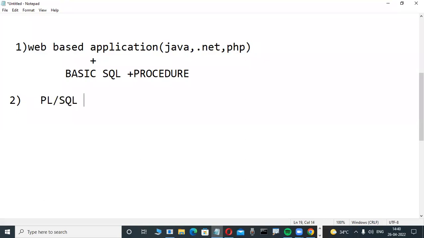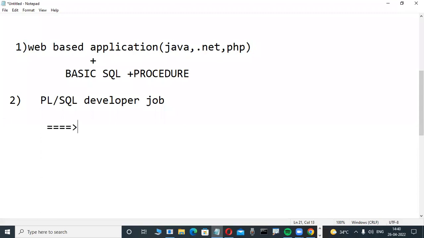PL/SQL developer jobs are there. On the net you just have to type it. If you type "PL/SQL developer jobs" in Google, yes, a strong knowledge of PL/SQL is required. You don't know Java, you don't know Python, you don't know .NET, you don't know any languages, not about that. Only PL/SQL, for these persons the developer jobs are there.